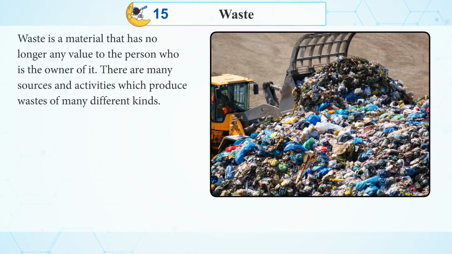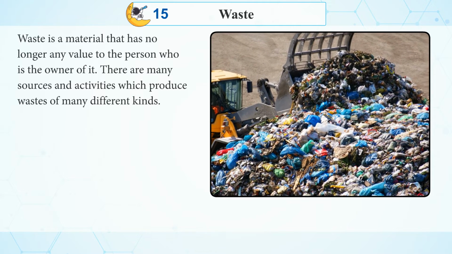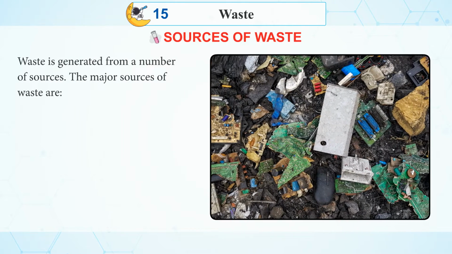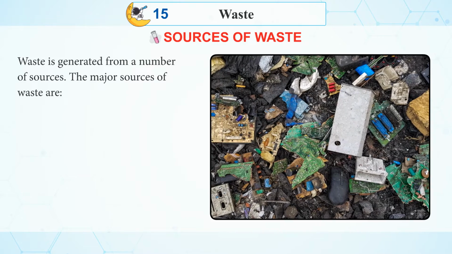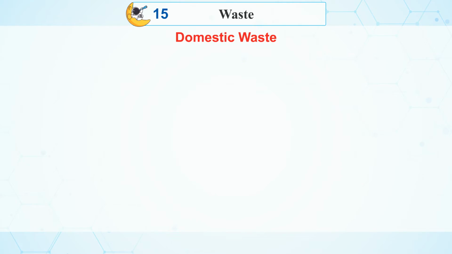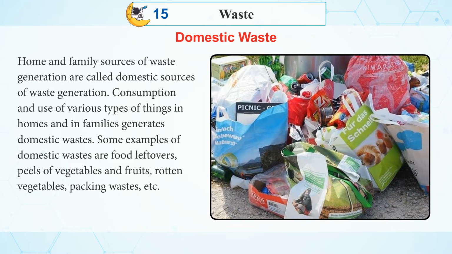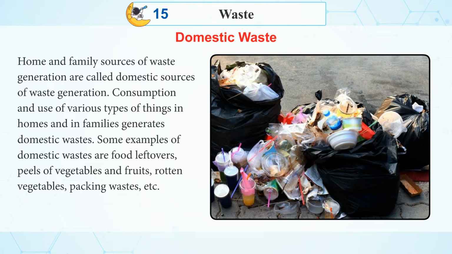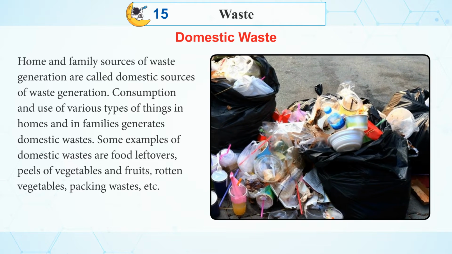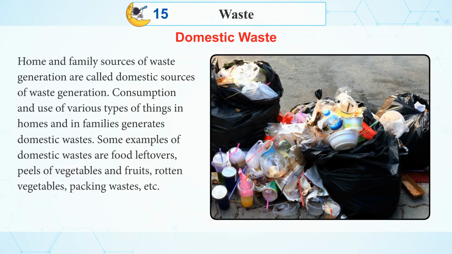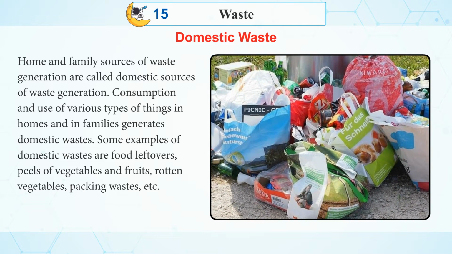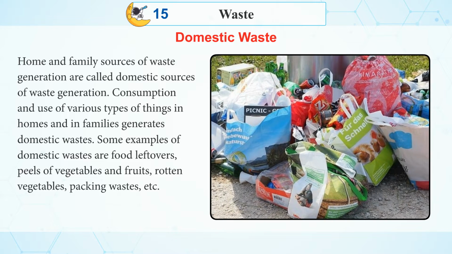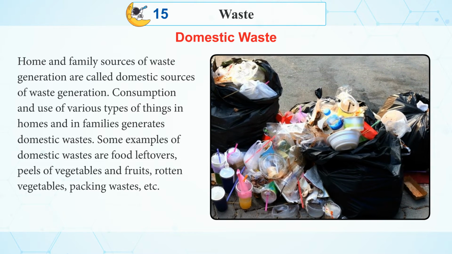There are many sources and activities which produce waste of many different kinds. Sources of waste. Waste is generated from a number of sources. The major sources of waste are domestic waste. Home and family sources of waste generation are called domestic sources of waste generation. Consumption and use of various types of things in homes and in families generates domestic wastes. Some examples of domestic wastes are food leftovers, peels of vegetables and fruits, rotten vegetables, packing wastes, etc.